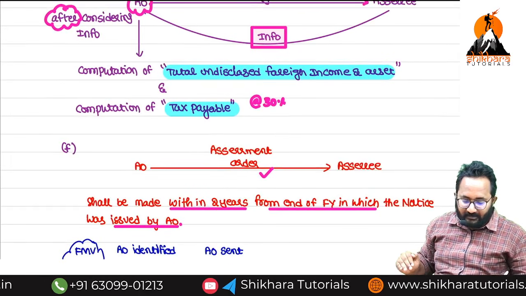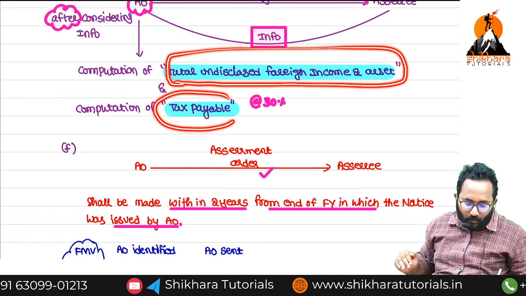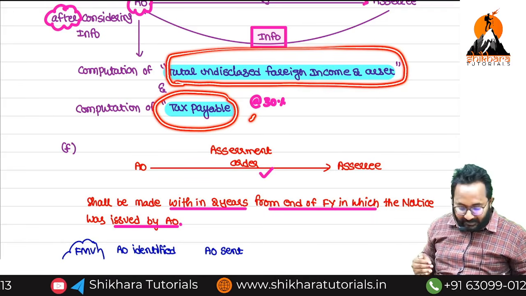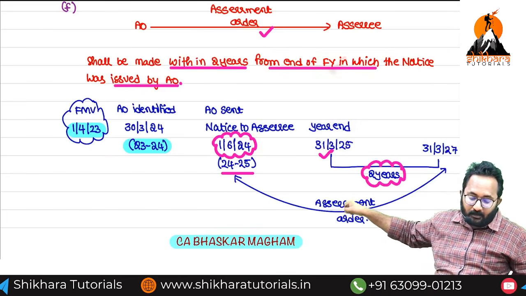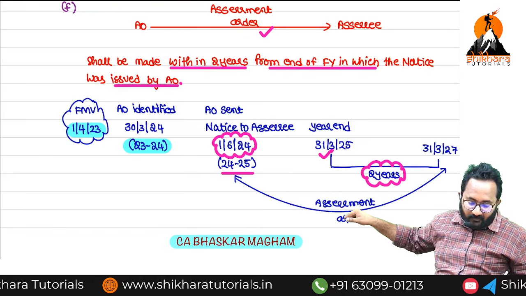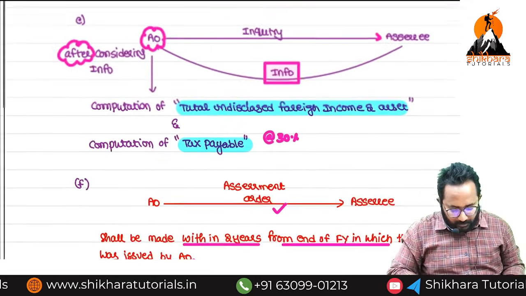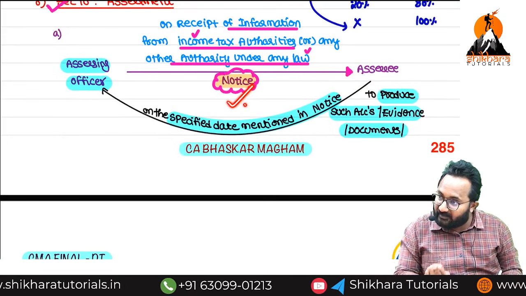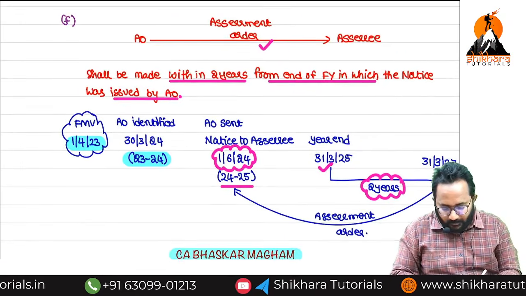Assessment order containing what? This is the total undisclosed foreign income and asset, and this is the amount of tax you are required to pay. The assessment order has to be sent within how many years? 2 years. From which year? In the year the assessing officer sends the notice. Whatever the notice is sent, within 2 years of that notice year ending, he has to complete the assessment.